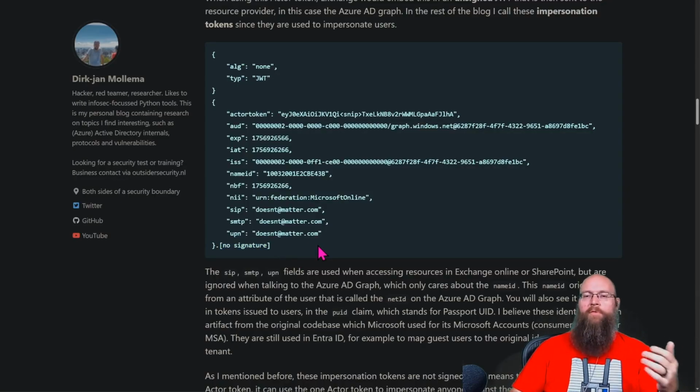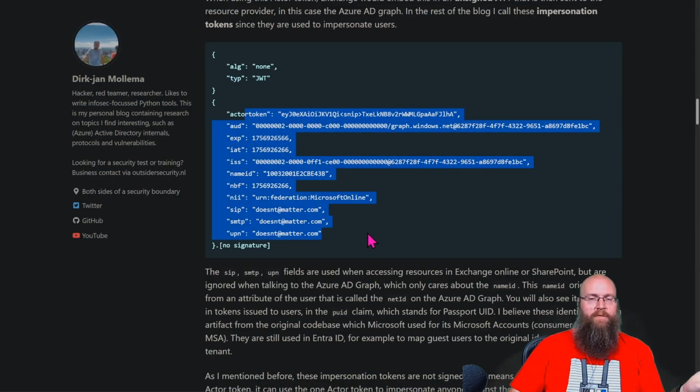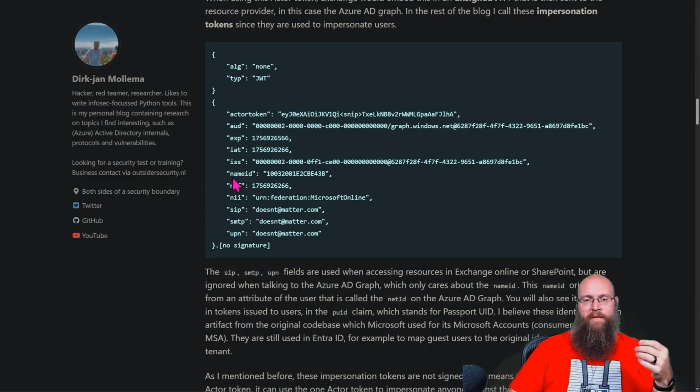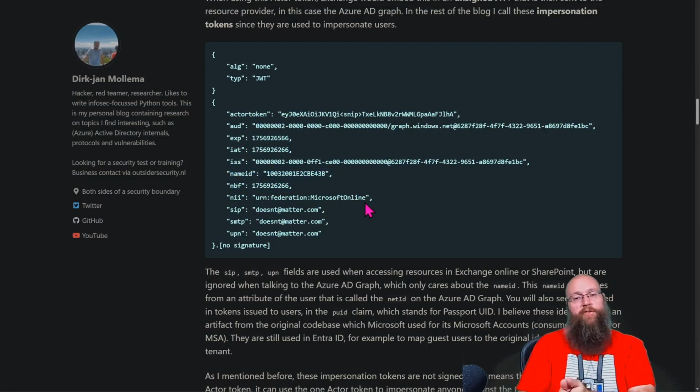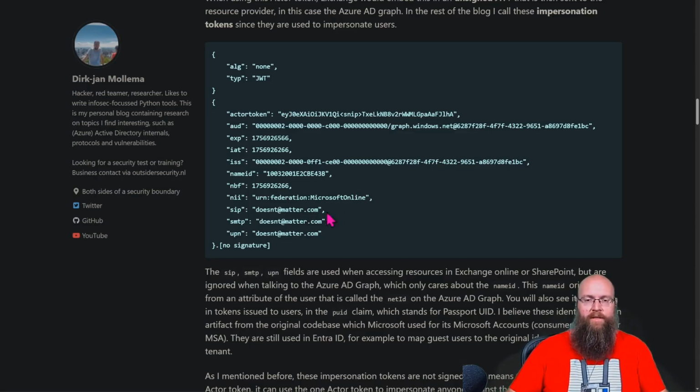Why is it done that way? Because this token has to go to the user. If the user gets it and can change any of this in here, they could impersonate anything that the JWT says they've got access to. So maybe there's a field in here that says is admin. You just change that from false to true. Boom, you're instantly an admin. So the signature makes sure that the information stays complete and coherent and wasn't modified.